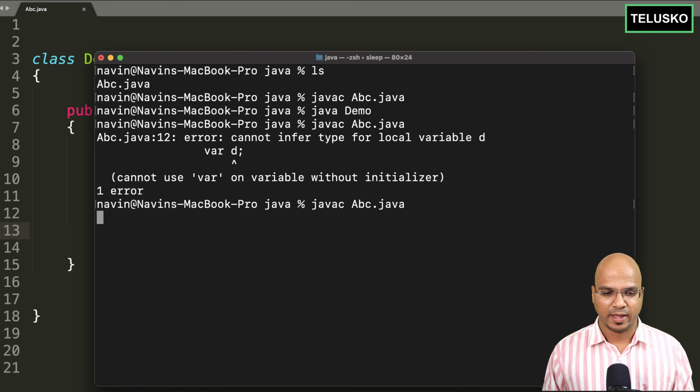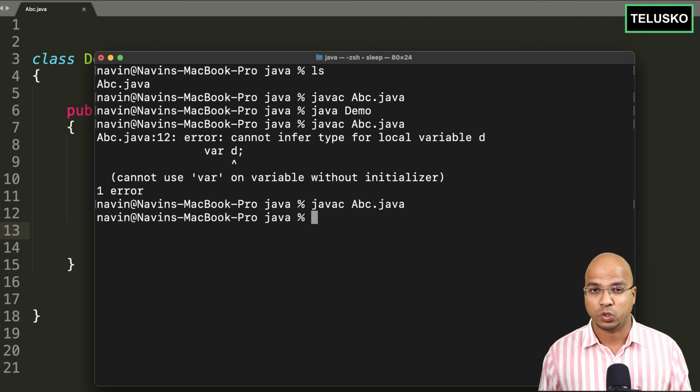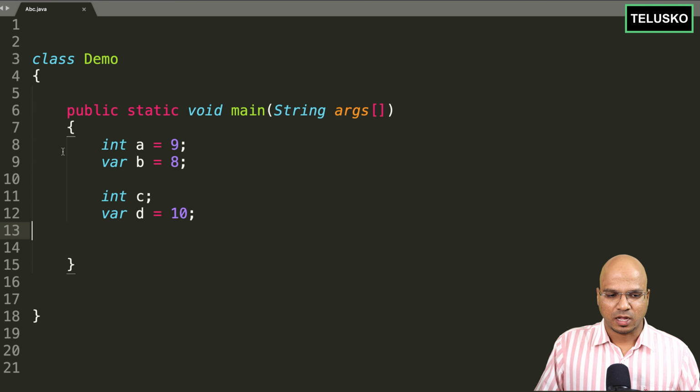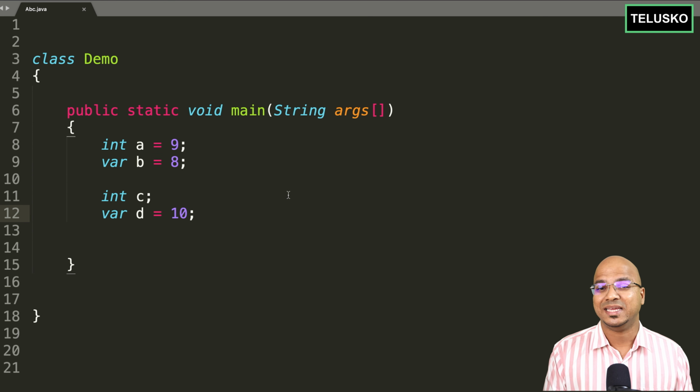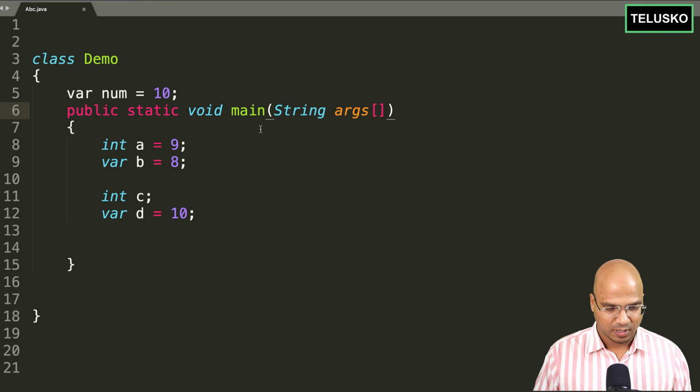So save, go back and compile. You can see there's no error now. Okay, so you got the idea how we use this here. But what happens if you use it at the instance level? So let's say I have a number here and I want to say var num is equal to 10. I'm also giving the value there. Will this work? Let's try.